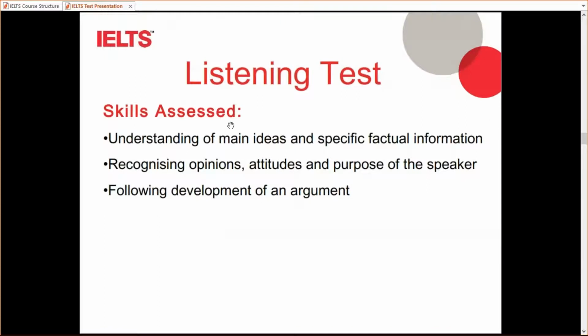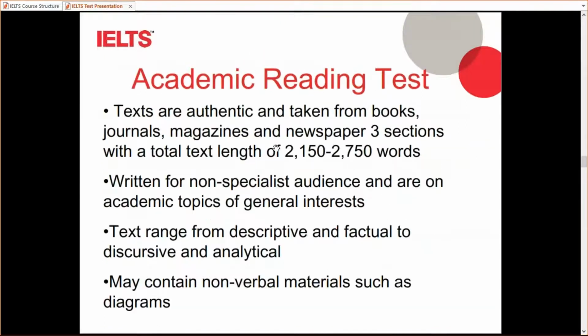Now we'll come to the second module, that is the reading test. Academic and general training reading both have like 40 questions. In academic, there will be 3 passages. In general training, there will be 3 sections. Section 1 and 2 will have 2 small activities, and section 3 will have 1 long passage, like academic. So there will be 5 activities total in general, while in academic there will be 3 long passages. That's the basic difference.